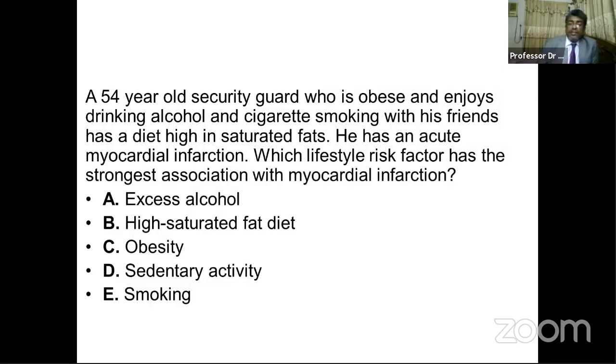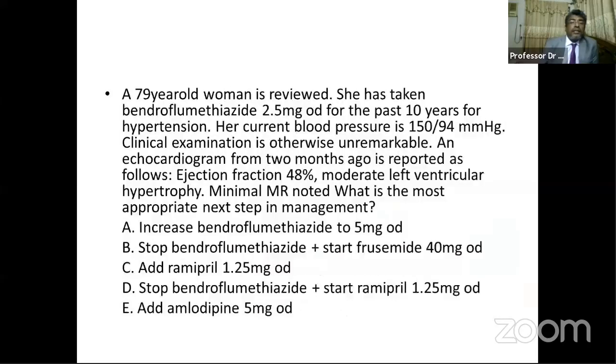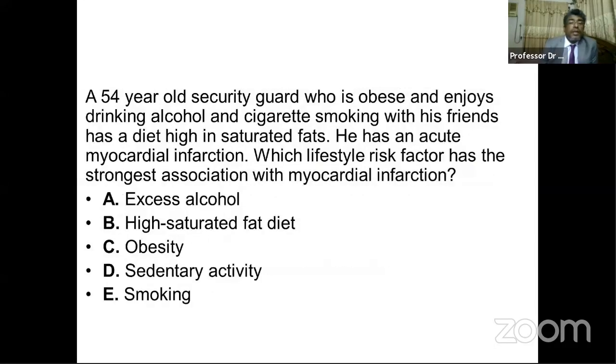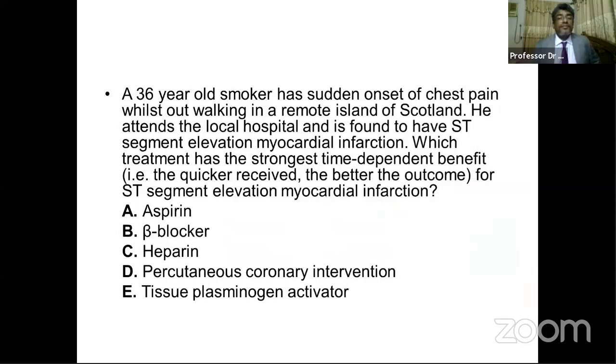Among these, all five factors are involved with myocardial infarction, but we have to find out which one has the strongest association. I think the high saturated fat diet, obesity, and sedentary activity are among the strongest lifestyle risk factors for myocardial infarction.